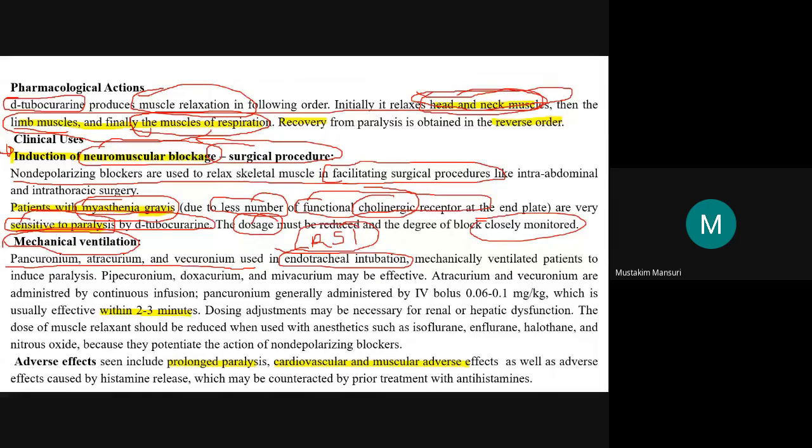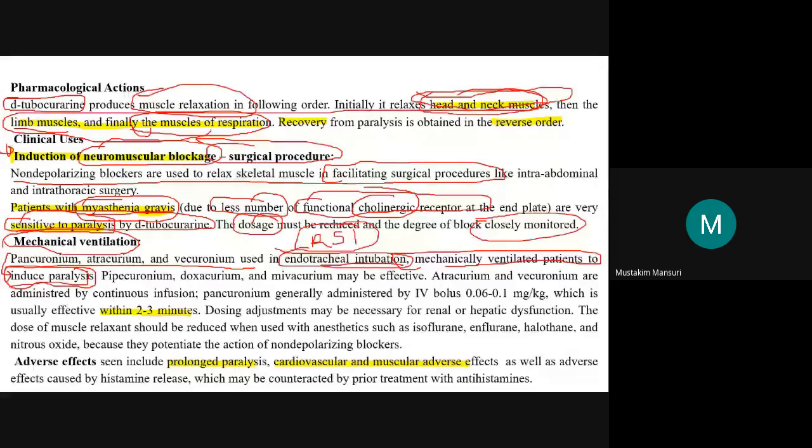These agents are used for endotracheal intubation in mechanically ventilated patients to induce paralysis. Two categories of agents are used in RSI, inducing as well as paralyzing agents. These agents are used as paralyzing agents, so they will induce the paralysis.